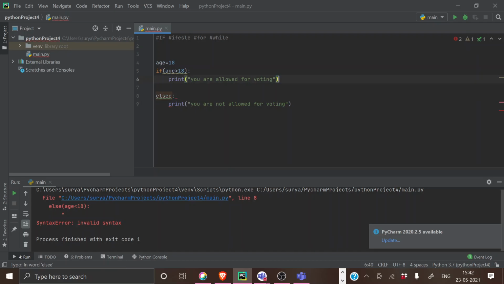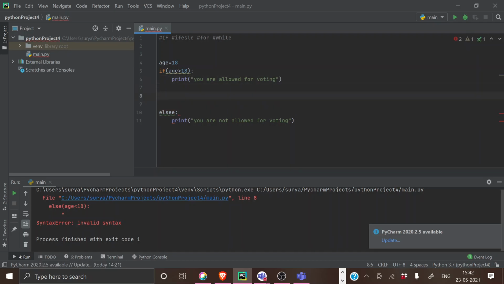If I want to make sure, see, this is above 18 and this is below 18, right? If I want to make a particular case for exactly 18, I can just give greater than or equal to.